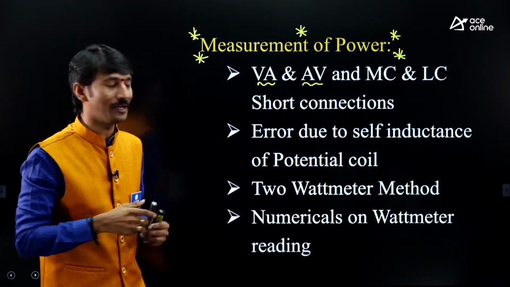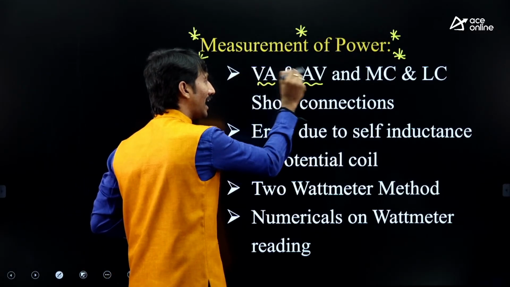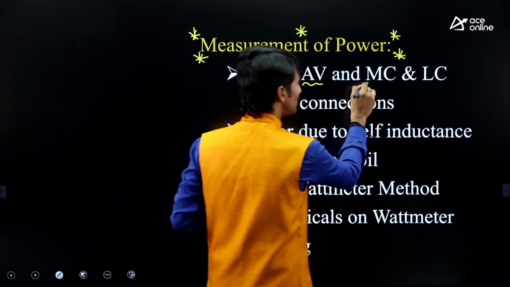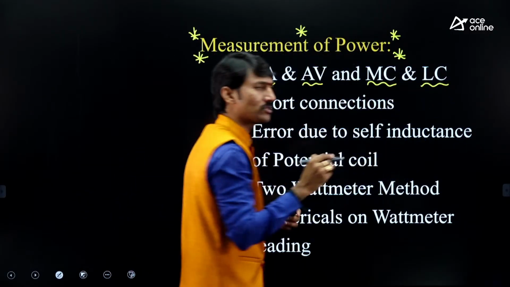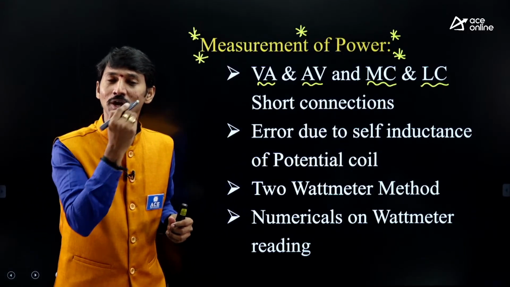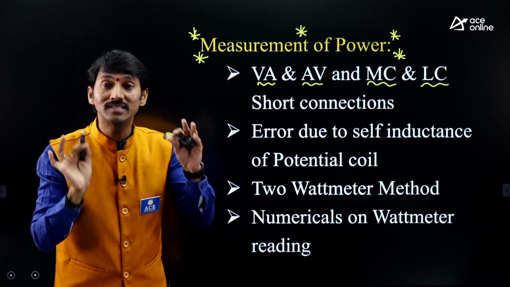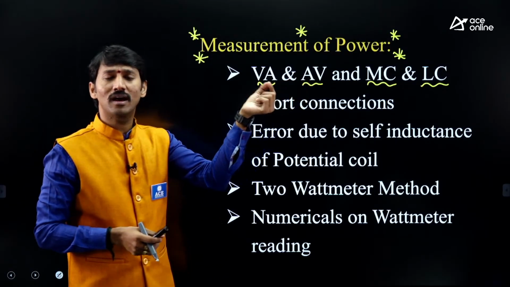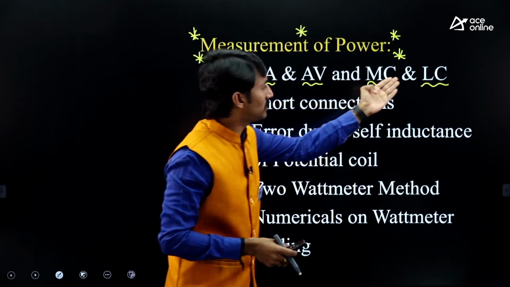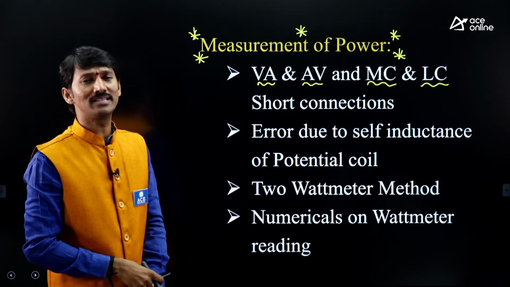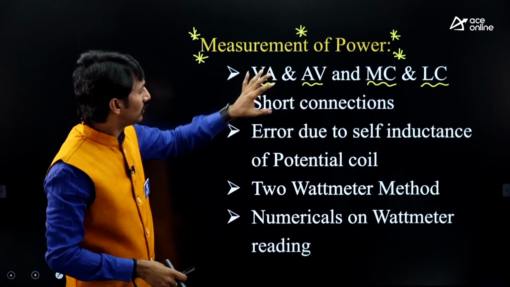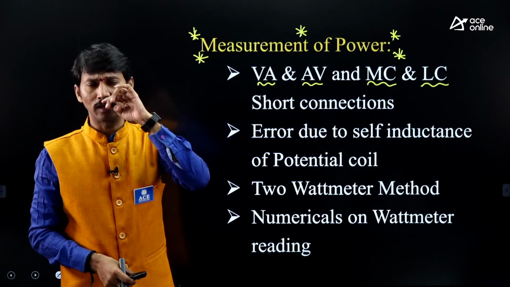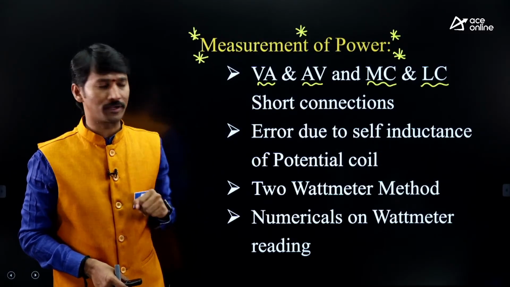But one logic is there here. If you are clear with the VA and AV methods, then MC and LC short connections are also clear, because both the methods are similar, not the same but similar. What is the logic? VA and AV methods are for DC power measurement, MC and LC short connections are for AC power measurement. So that is the reason why this topic is very, very popular, and more questions were also there from the previous examination point of view.